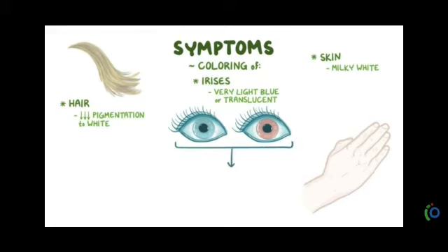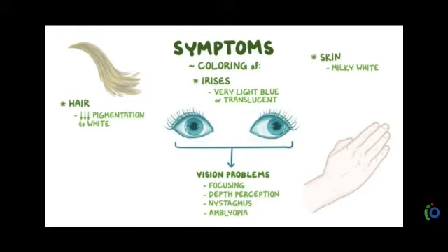As these eyes are very translucent, vision problems including focus and depth perception, nystagmus and amblyopia will be there. As the skin is very much milky white, it forms freckles, moles and lentigines and even cancer.